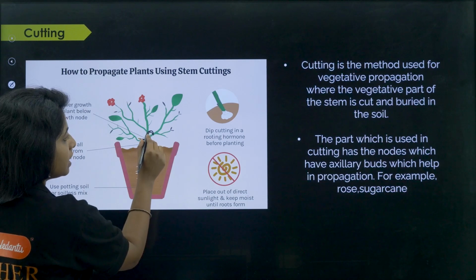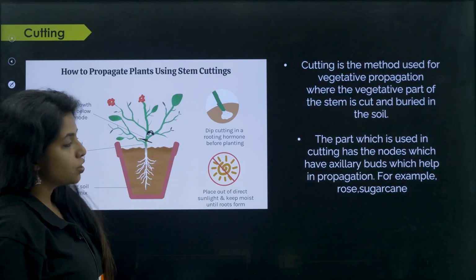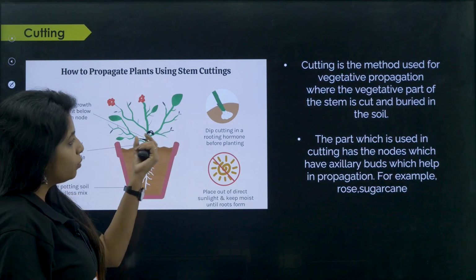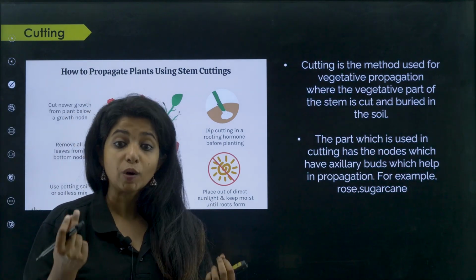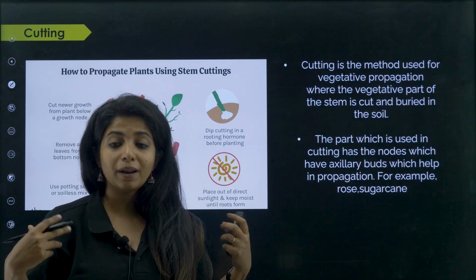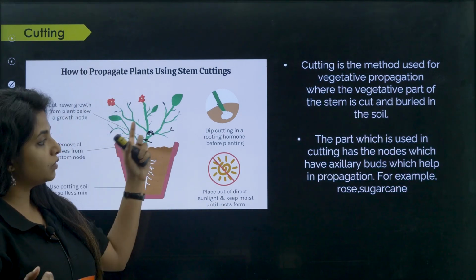Why? Because it has buds and the buds have the cells to give rise to the whole plant again. You get it? So you cut those regions and you put it. But you also make sure that you are dipping in auxin. You are dipping in a hormone that is known as auxin. Auxin is there for plant growth and things like that. Okay, so it is very, very helpful.